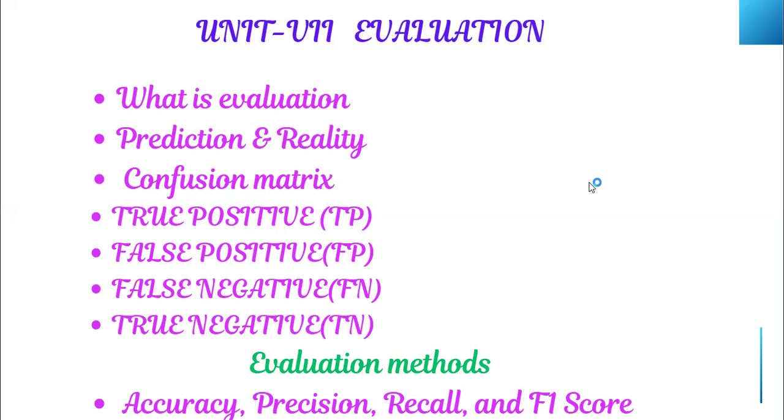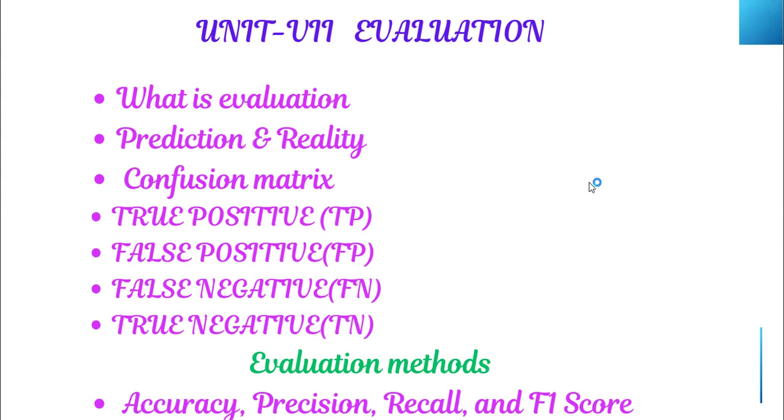Right, today we are going to see the last chapter from the subject skills, that is evaluation, which has 11 marks, children. So to score 11 out of 11, you have to concentrate on a few topics from this chapter. Easily you can score 11 out of 11 from this chapter. What is evaluation? Prediction and reality, confusion matrix, true positive, false negative, true negative. There is a scope for getting 2 marks as the objective, and mostly you will get 4 marks for the F1 score. So evaluation methods are accuracy, precision, recall, and F1 score. These are the topics on which you have to concentrate more to score 11 out of 11.